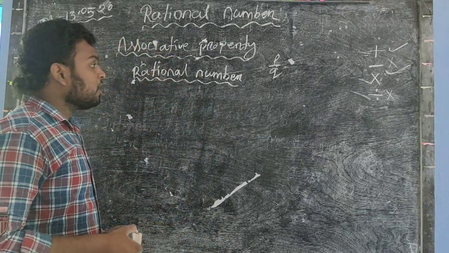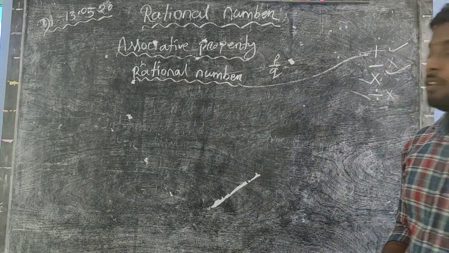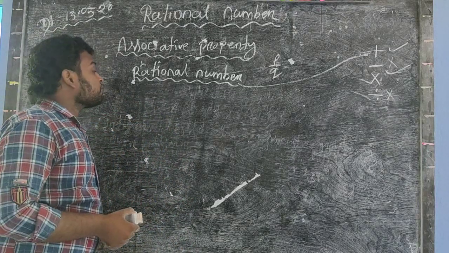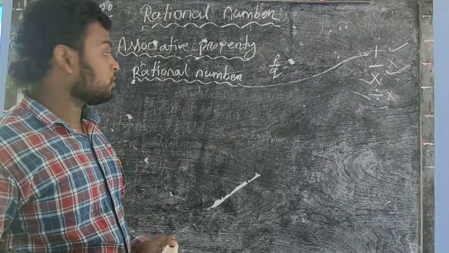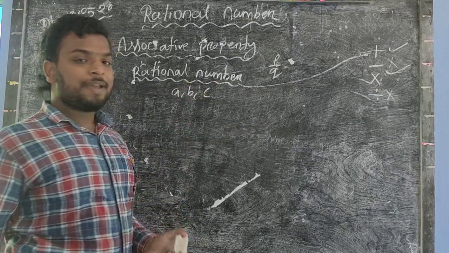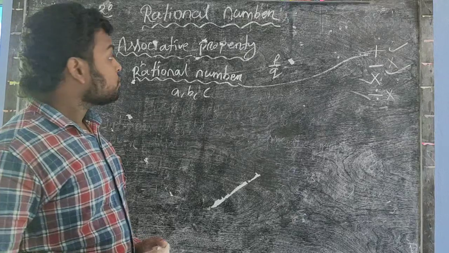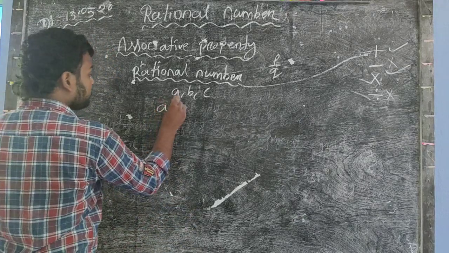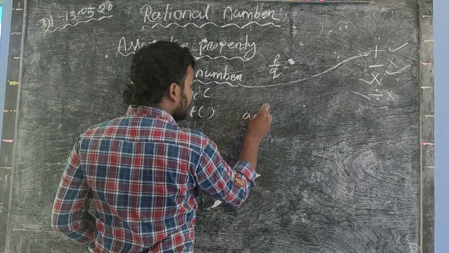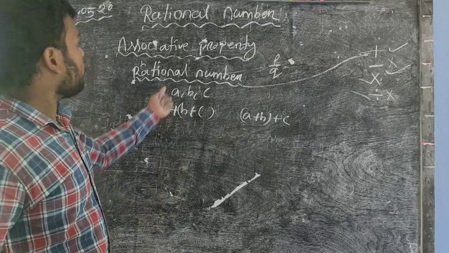Okay, so first of all we discuss the operation addition. Does the rational number obey associative property in the case of addition or not? If A, B, C are three rational numbers, then if A plus (B plus C) equals (A plus B) plus C, we say that rational numbers obey associative property.